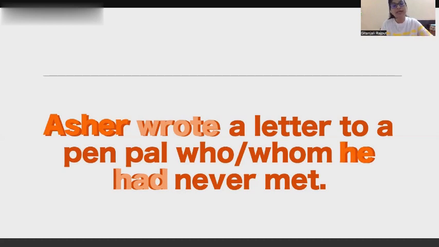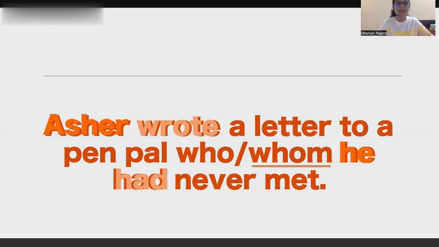So, the correct relative pronoun that we should be using here comes out to be whom, because whom is the relative pronoun that acts like an object of the second clause. I hope you understand this.